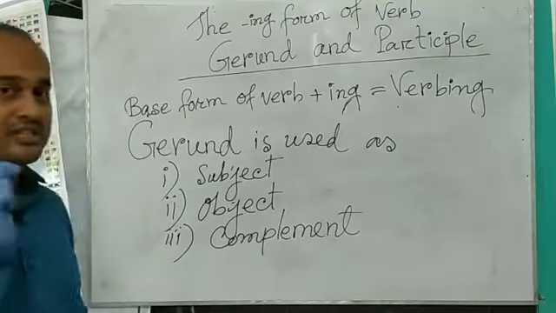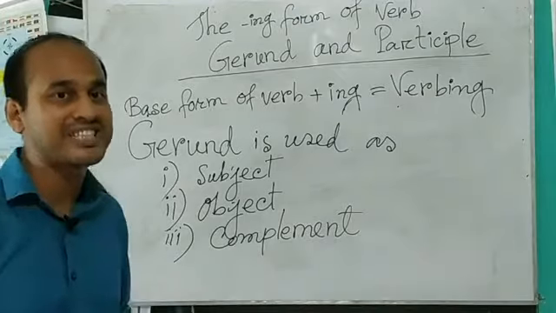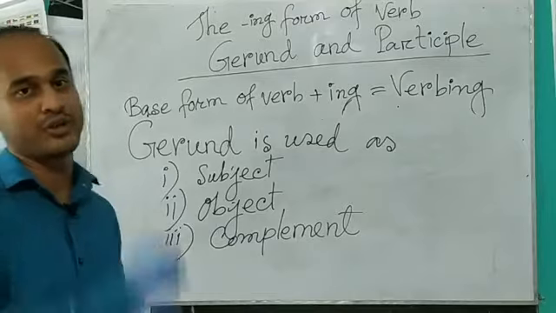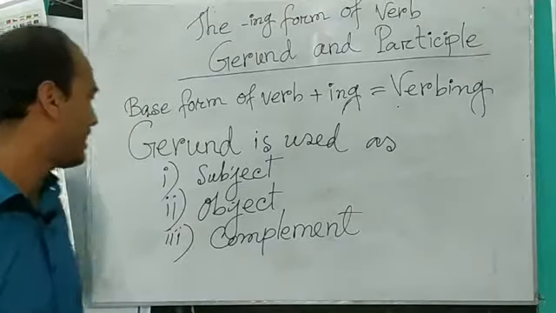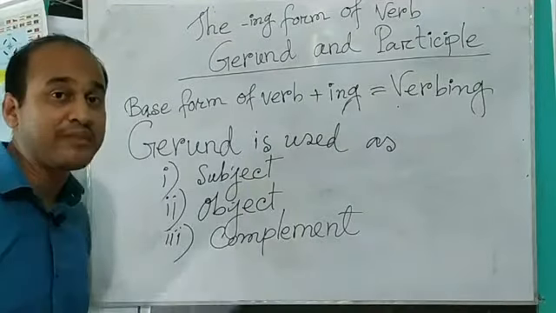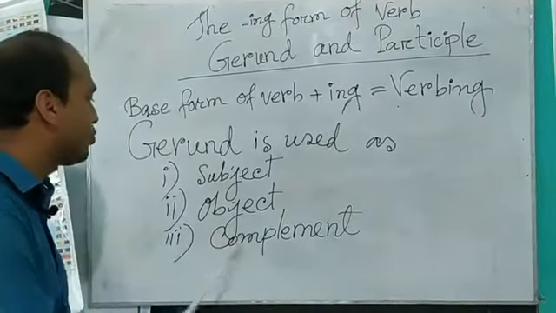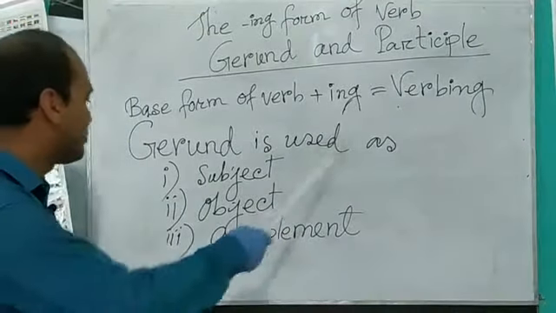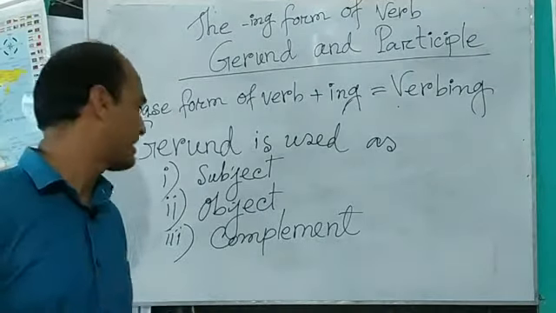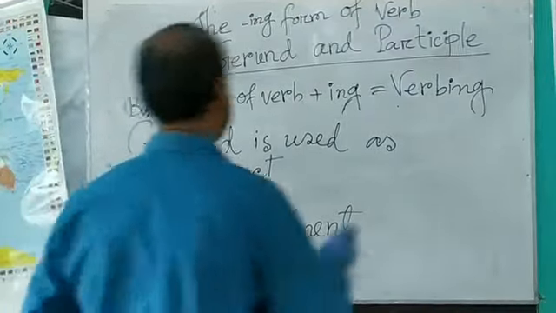Next, number two, the second sentence was: she likes watching television. In that sentence, watching is the object of the main verb. I also inform you, a gerund can also be an object of a preposition. And then here we see another item: a gerund is used as complement of the sentence. Now I will write down a sentence where a gerund is used as complement of the sentence.